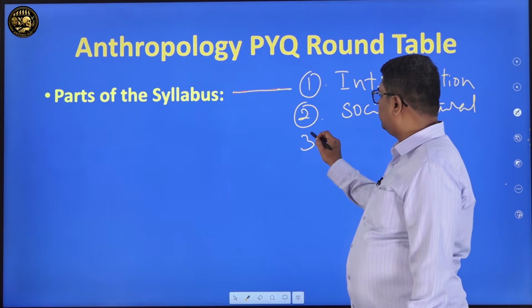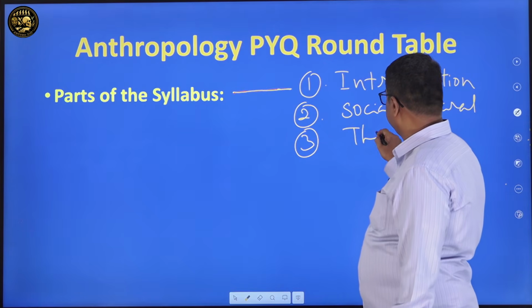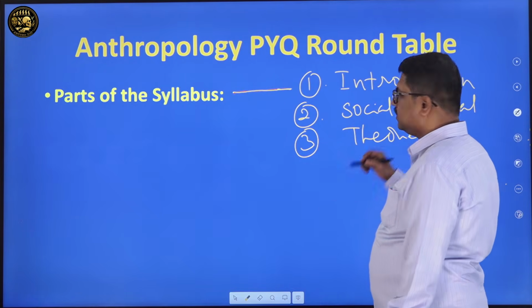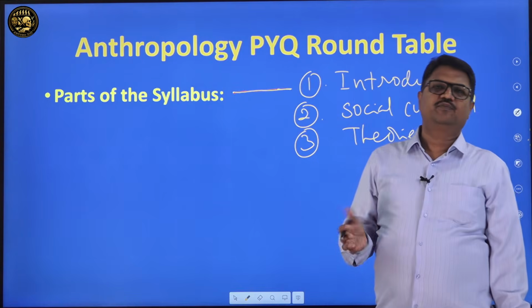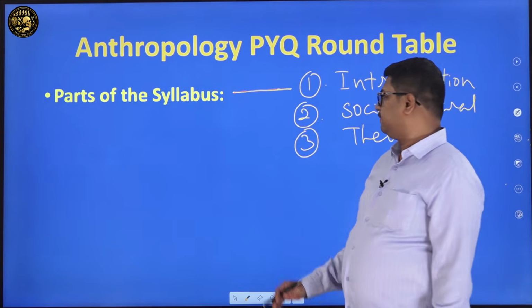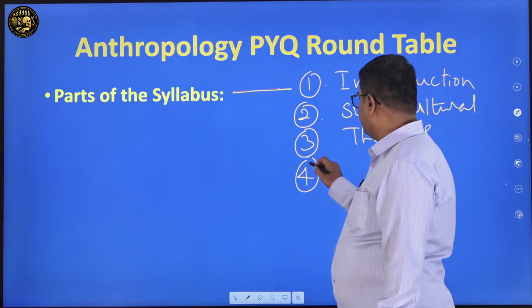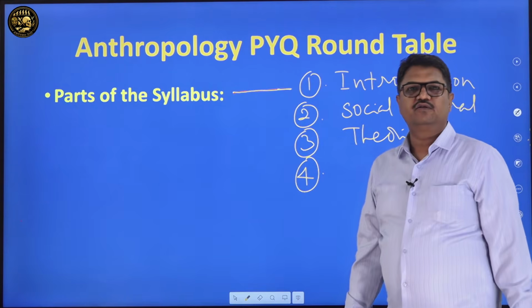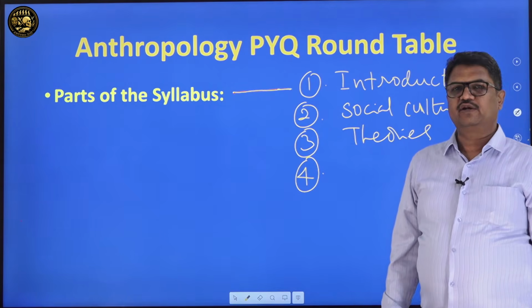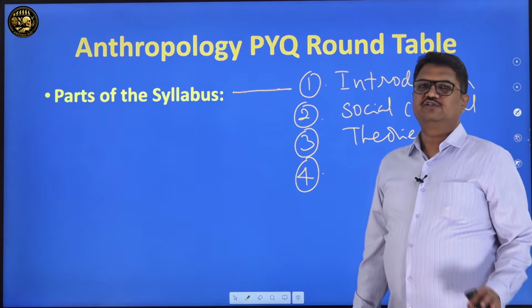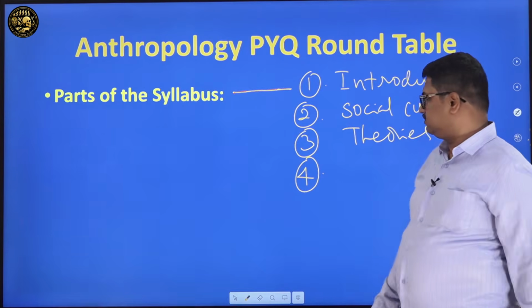And the third part is anthropological theories. In certain quarters, we also combine anthropological theories and the social cultural part. For some purposes we combine them, or for certain others we separate them also. So for the purpose of this discussion, I am separating anthropological theories.